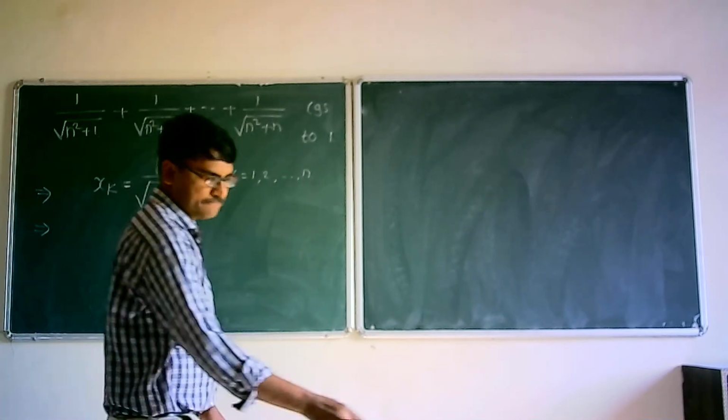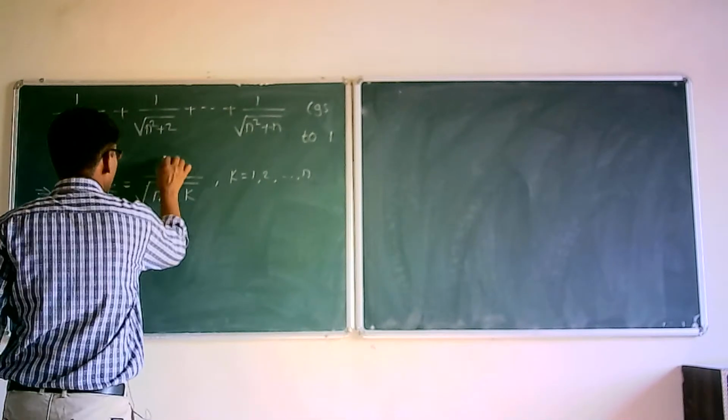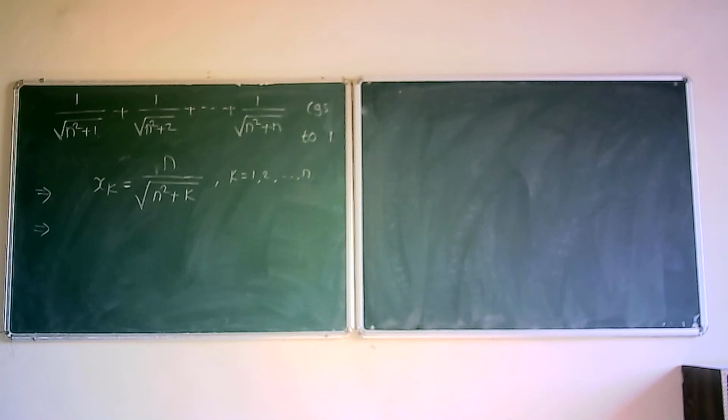Sorry, it is sk equal to n divided by under root of n square plus k, for k equal to 1 to n.